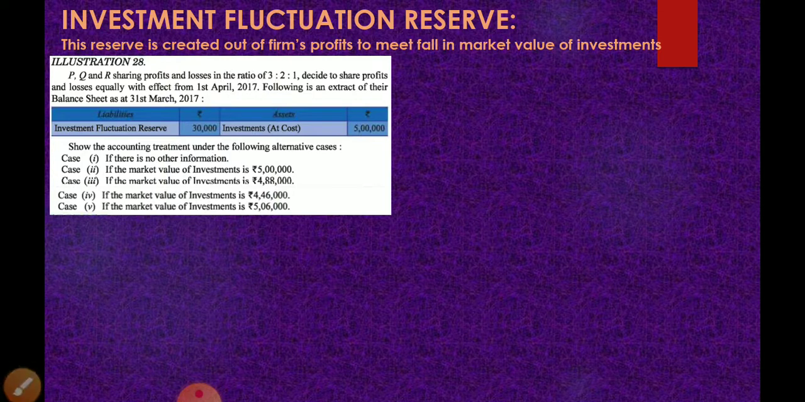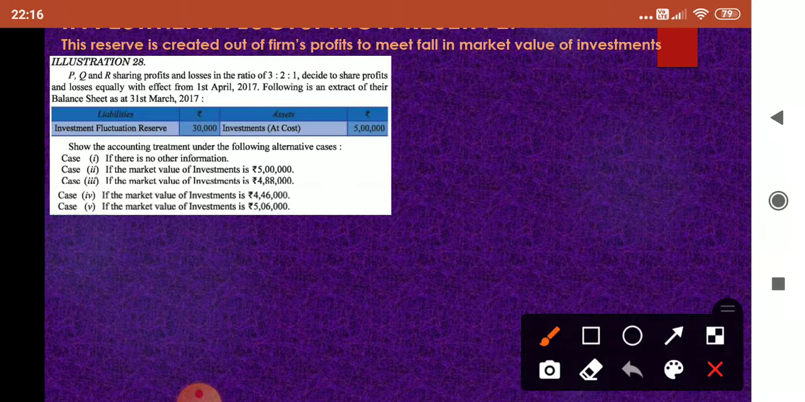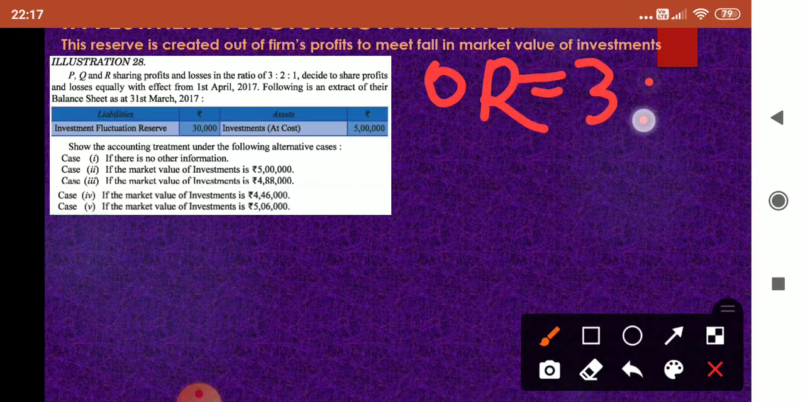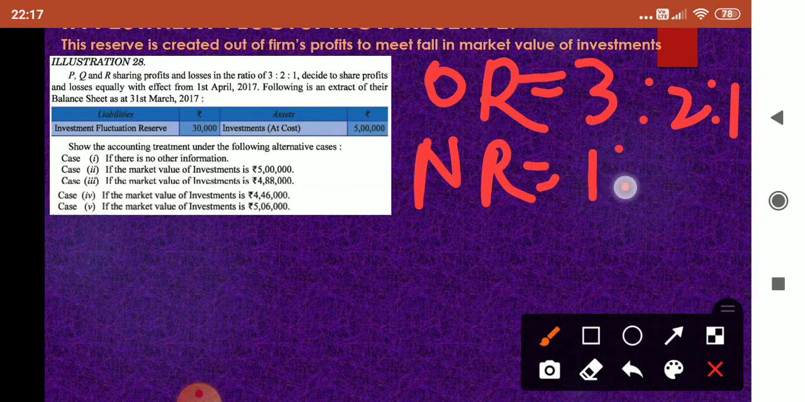You have illustration 28. P, Q and R are sharing profits and losses in 3:2:1 ratio. So immediately what you have to do? You have to write in your answer, old ratio is equal to 3:2:1. They decide to share the future profits equally. So write new ratio is equal to 1:1:1. In these sums children, you have to write this in the beginning of the question so that you will not make any mistake. Then you have a following extract.